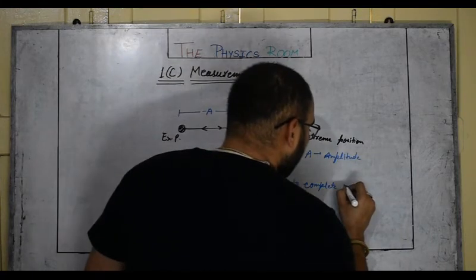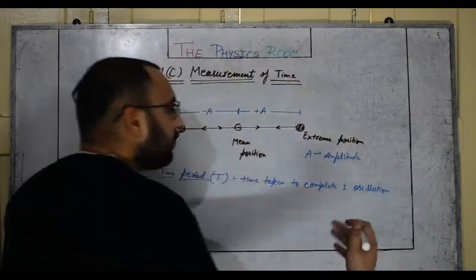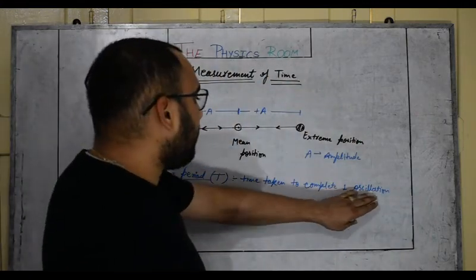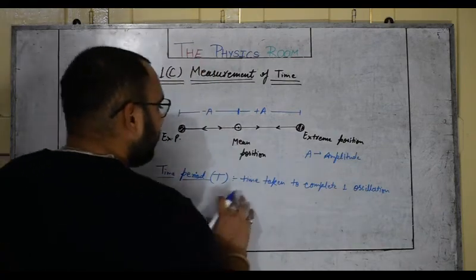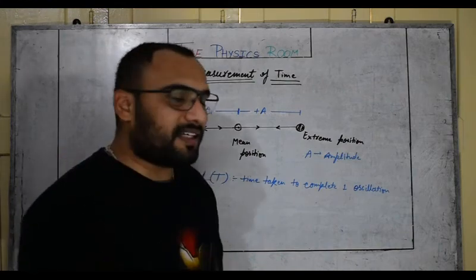one oscillation or one revolution or one vibration. Right now we are talking about oscillating motion, so I would like to keep it up to oscillation only. So that is called the time period. So it's a kind of a time, so it will be measured in seconds by SI unit.